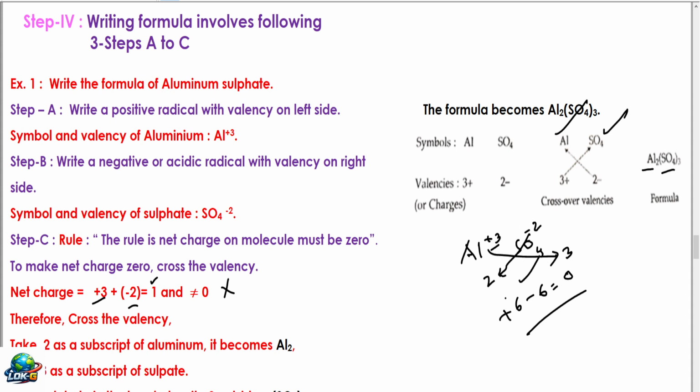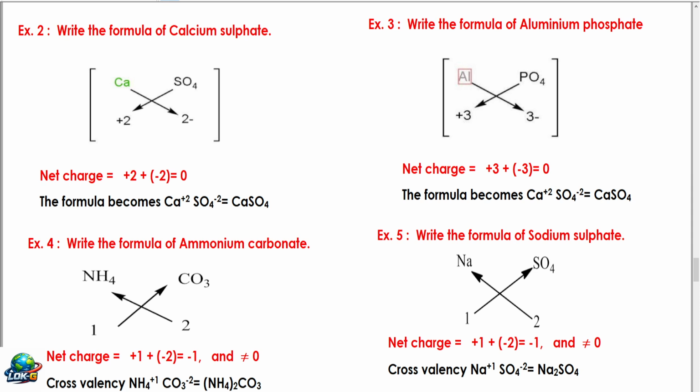Have this trick. Let us see a few examples to understand more. Suppose that you want to write calcium sulfate, you have to write calcium with valency plus 2. Calcium has valency plus 2, sulfate has valency minus 2, plus 2 minus 2 becomes 0. Therefore, you need not do anything because it is obeying the rule. Just write CaSO4.